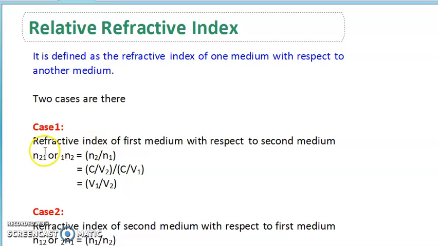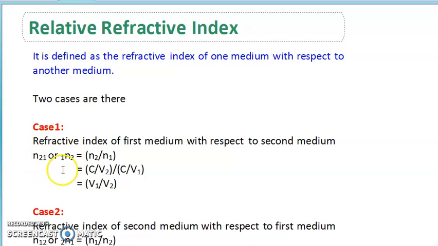How do we denote that and how can we write the formula? Observe carefully: the refractive index of the first medium with respect to the second medium can be written as n21. N is the symbol for the refractive index. n21 gives the refractive index of the first medium with respect to the second medium. Simply, we can also write 1n2. This is how we denote it.